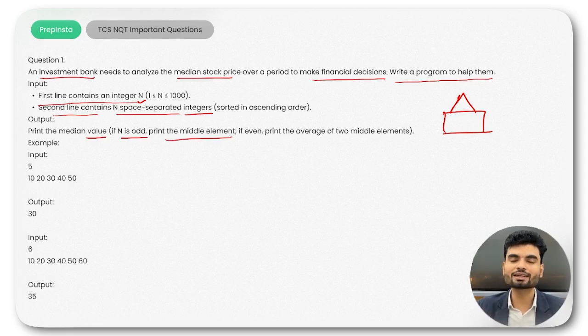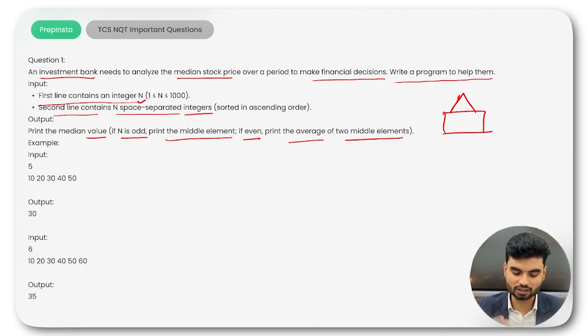You remember the median concept we were learning in 9th and 10th. If you have an odd number, you'll just give the middle one, because if you have 5 elements, the third element will be your median. If it is even, then you need to print the average of the 2 middle elements. So we understood the problem statement and we also need to understand the output.